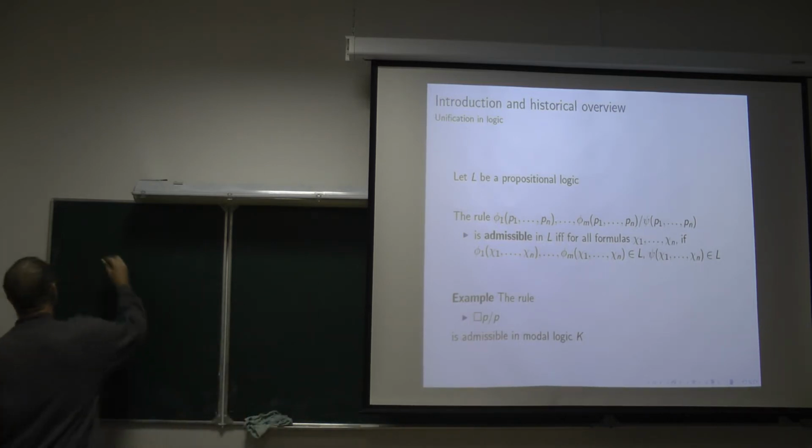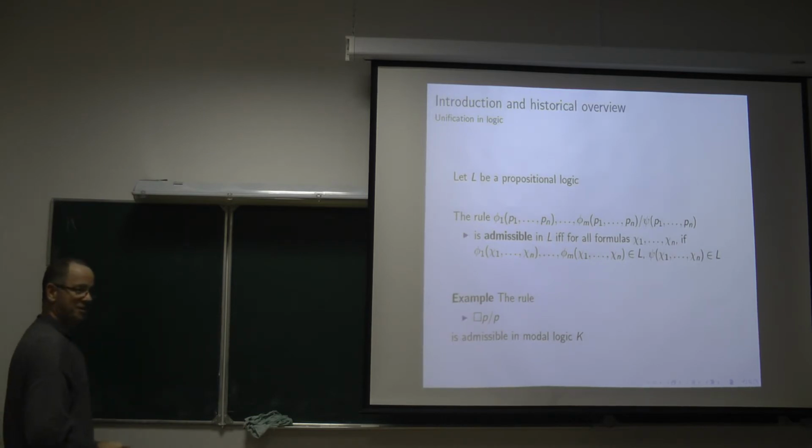I don't know if it is needed to make such a recap of K, but let me do it once.